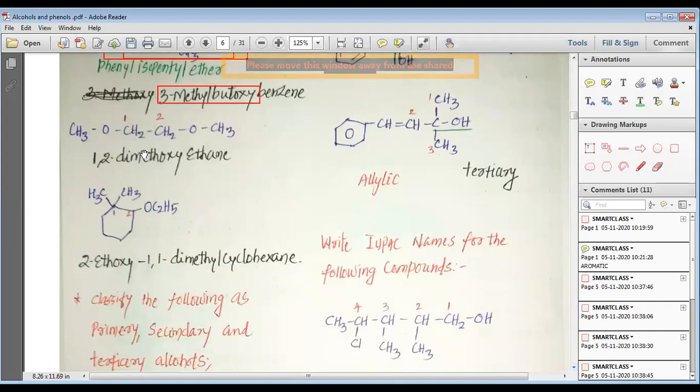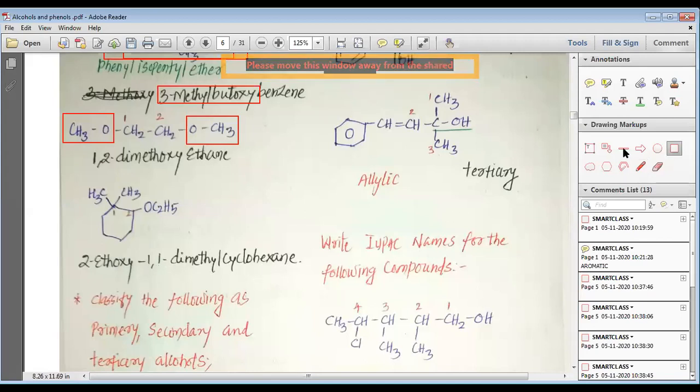Then we have 1,2-dimethoxyethane. You can see this is 1,2 carbon. On the first carbon we have a methoxy part. On the second carbon we have a methoxy part. That is why it is 1,2-dimethoxy, 2 carbon ethane. Now here you can see, my dear students, 2-ethoxy-1,1-dimethylcyclohexane.